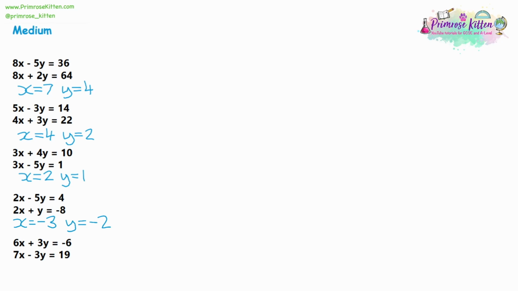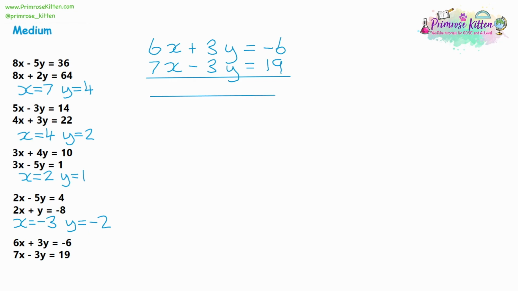Now for the last medium question, question 5, we've got 6x plus 3y is equal to -6, and we've got 7x take away 3y is equal to 19. Now again, we have to decide if this is an adding or subtracting question. So we need to think about which variable are we eliminating, are we getting rid of. Now the x's have got different numbers on them, so we're not going to be eliminating those.